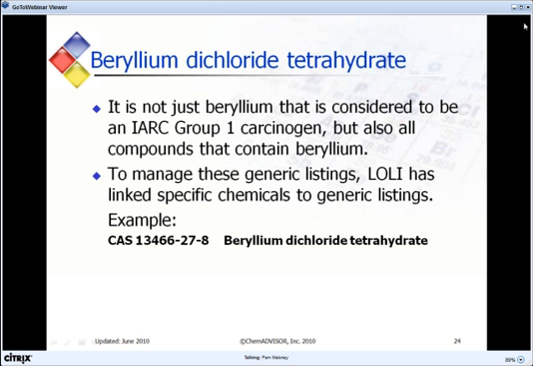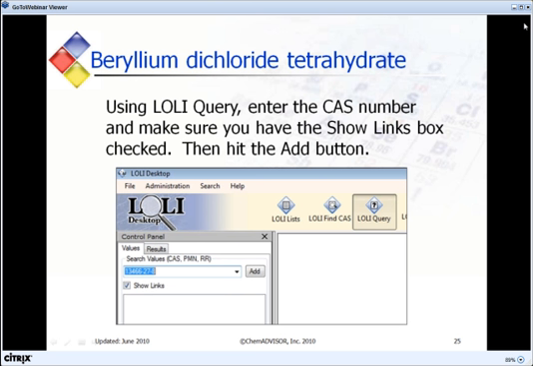The first example will use the LALI query program to search for this specific chemical, beryllium dichloride tetrahydrate with CAS number 13466-27-8. Using the LALI query program, you enter the CAS number and make sure you have the Show Links box checked, and then hit the Add button.